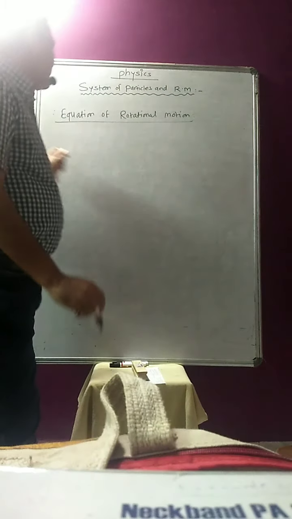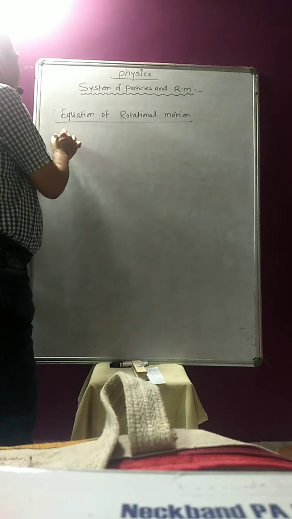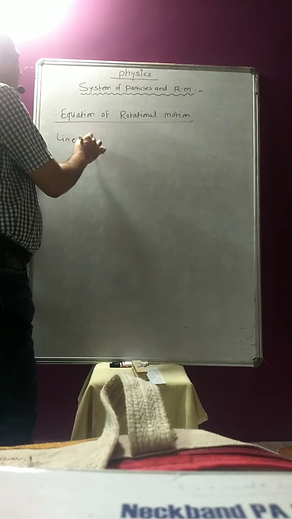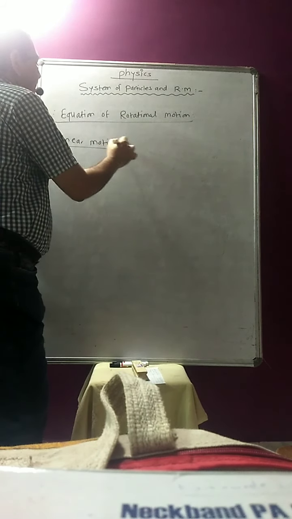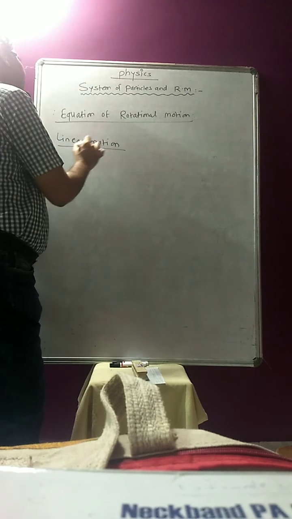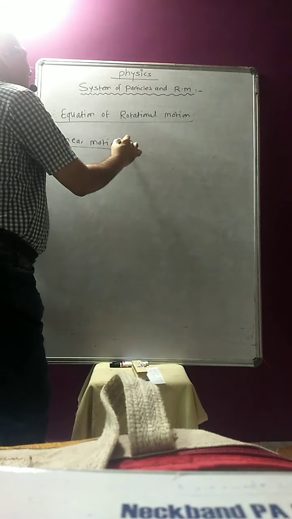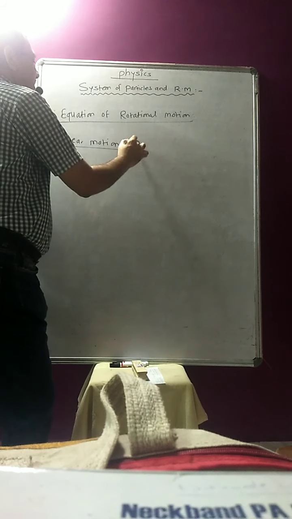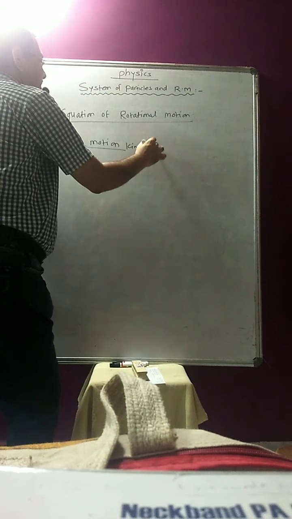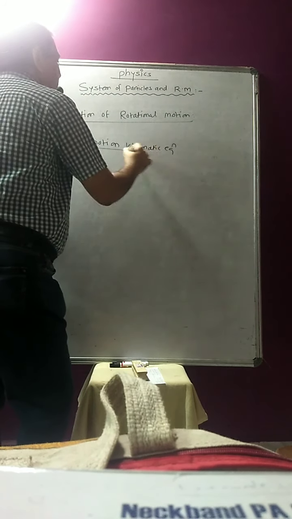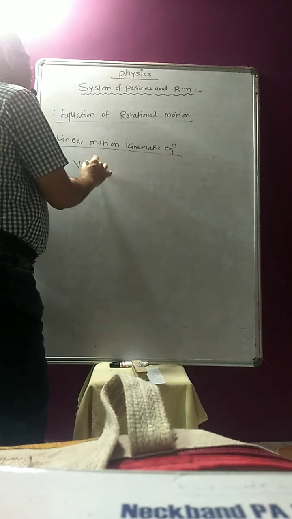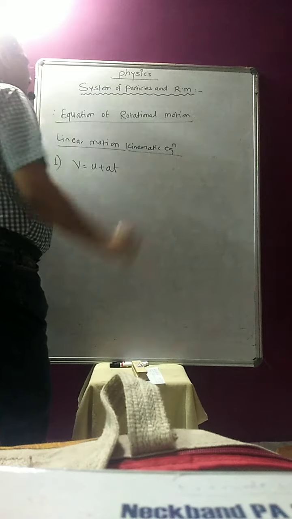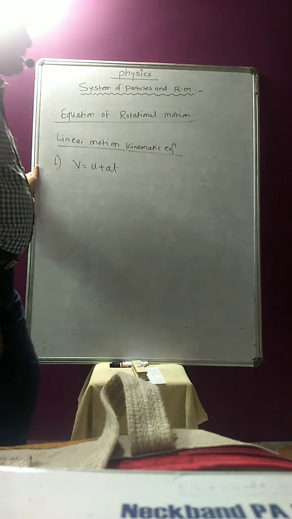The first equation which we have learned in linear motion, the first kinematic equation, is V is equal to U plus AT. V is equal to U plus AT.